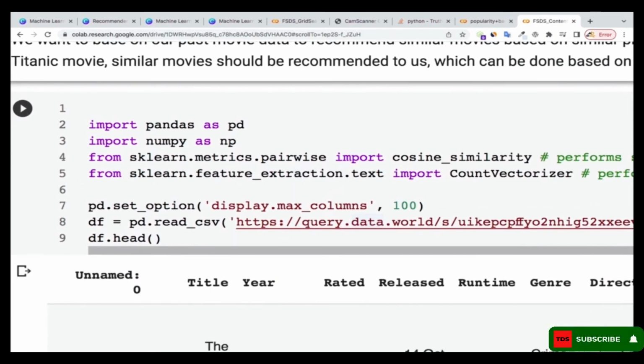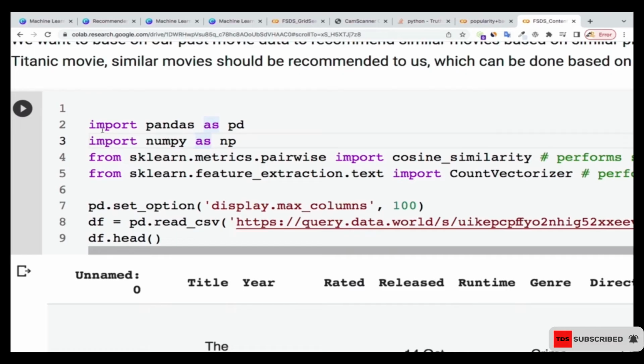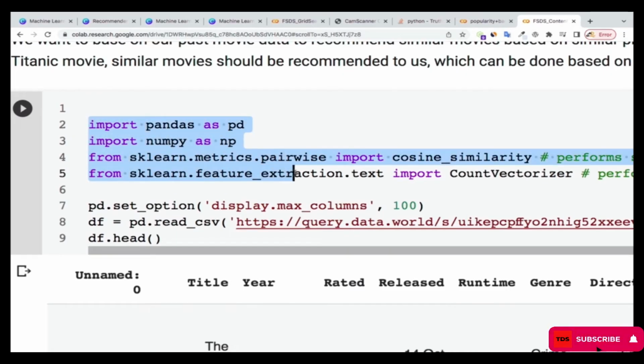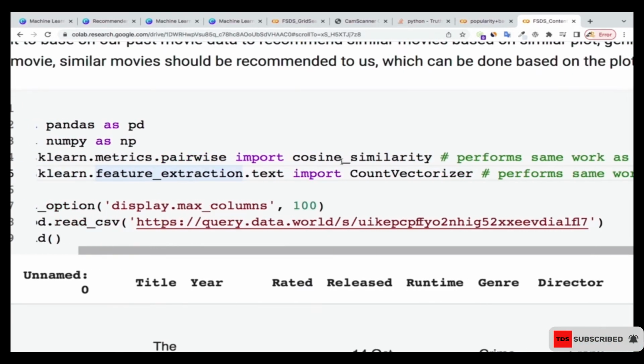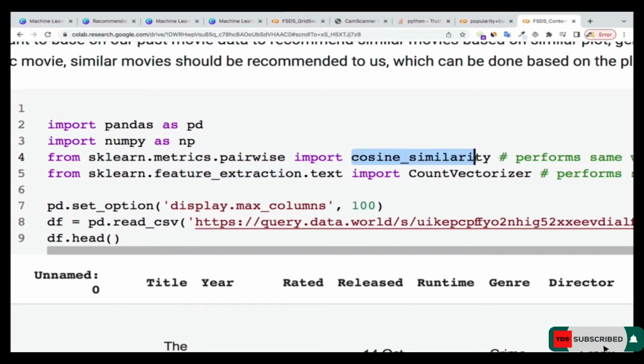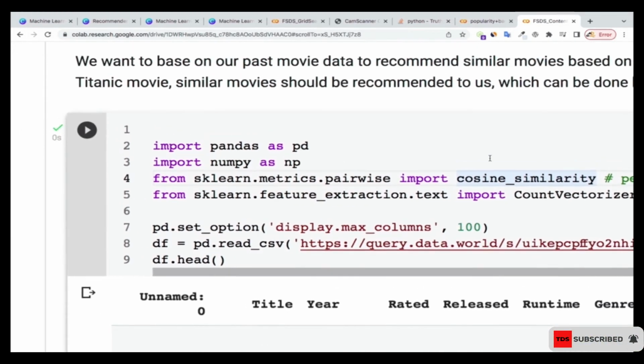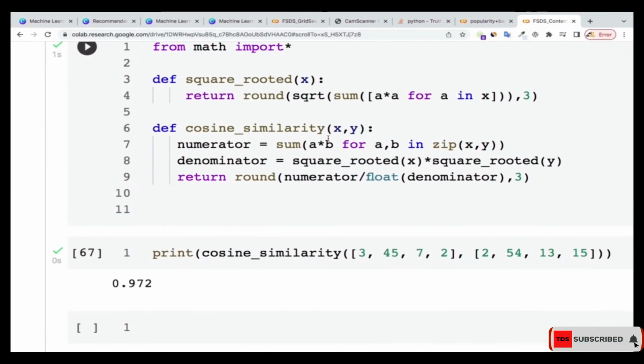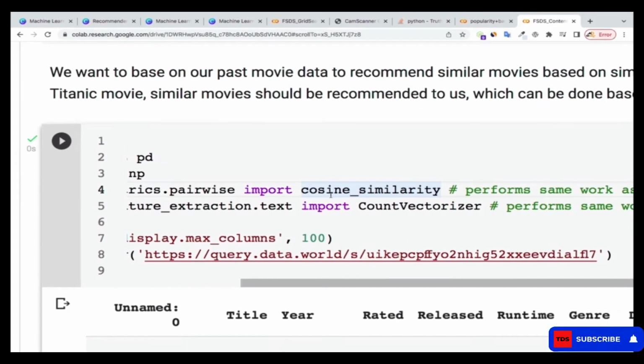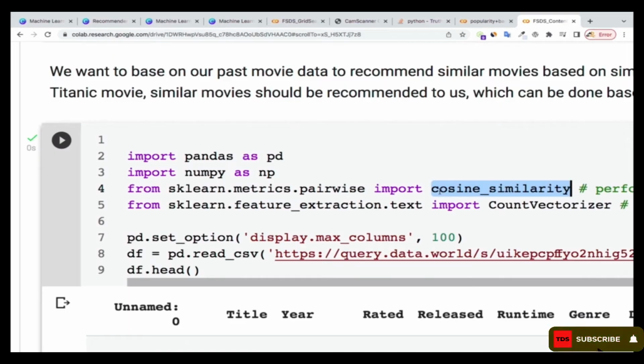Okay, so of course I'm going to load my libraries over here. Here you can see that I'm using what is called cosine_similarity. Whatever function we did over here, Python also has that inbuilt function. It has already been built in for you, you don't need to do anything. You just have to do from sklearn.metrics.pairwise import cosine_similarity, which we are going to use.